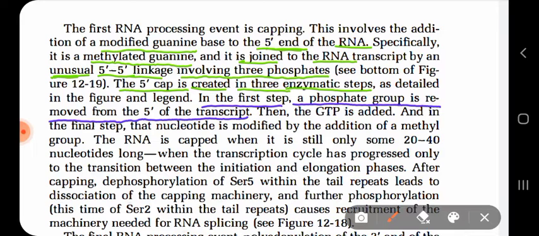At the extreme 5 prime end of the RNA there are three phosphate groups, which can be called alpha, beta, and gamma phosphate, and in this first step one of the phosphate groups is removed from that extreme end of the RNA.